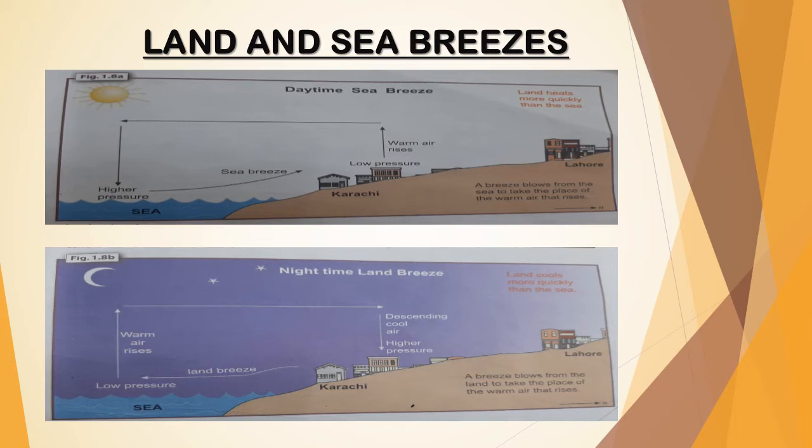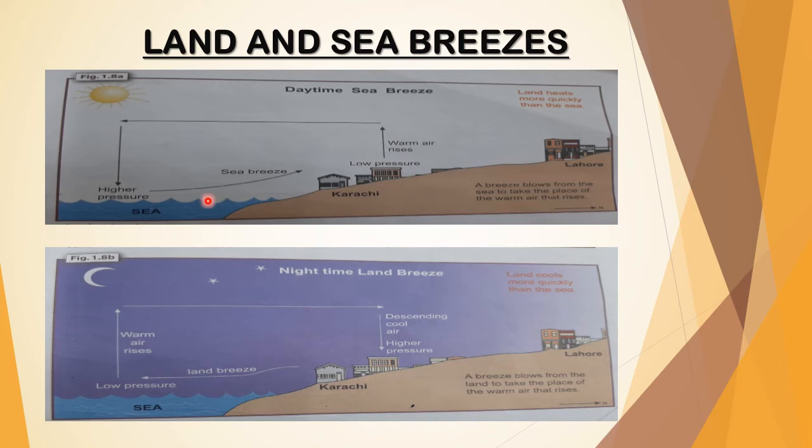In the figure 1.8a, this figure, it is showing how Karachi's air is less polluted than the other cities. Here it is written Lahore, and it is showing that sea breezes replace the warm air which is rising from the low pressure of the industries in Karachi, and it turns it into the high pressure, and it replaces this warm air which makes Karachi less polluted, and the other cities like Lahore are facing the disadvantage of not having a sea.